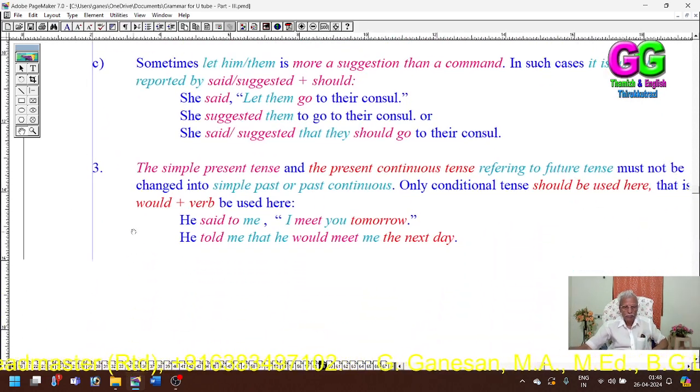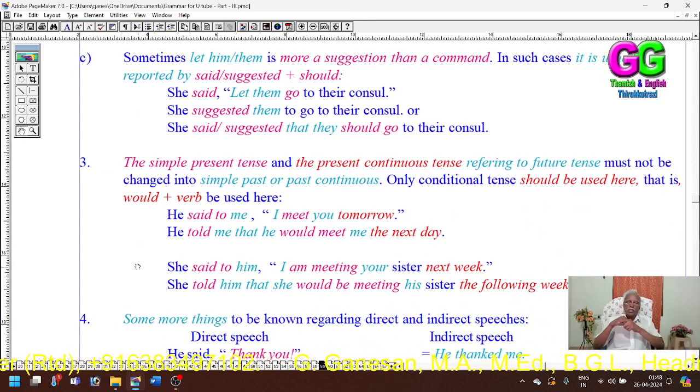Then third, very important. Many students, when a simple present or present continuous tense is used to refer to a future action, the simple present should not be changed into simple past, and the present continuous should not be changed into past continuous. Instead of that, "would" should be placed before the present verb.